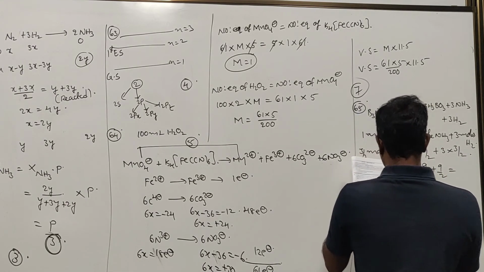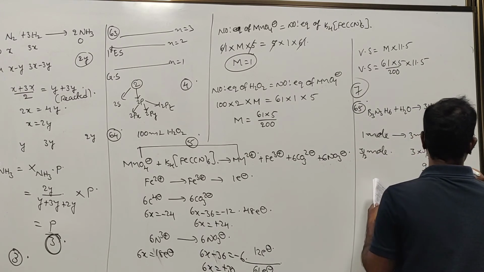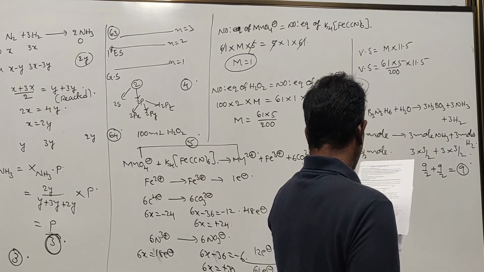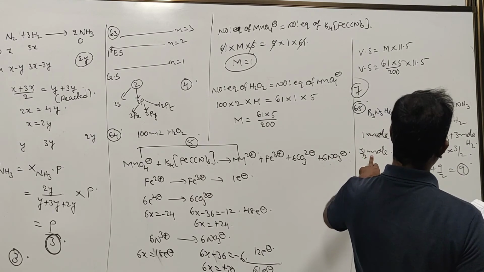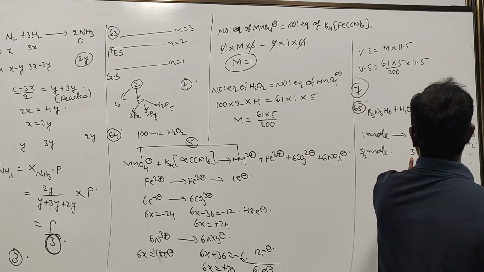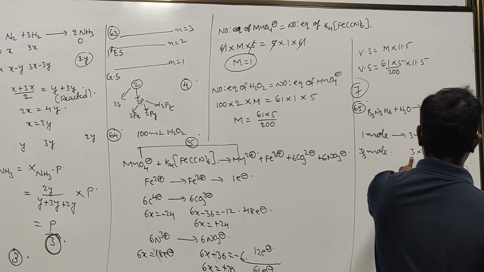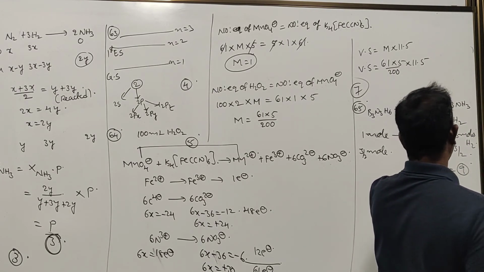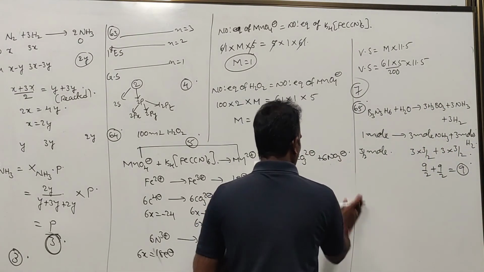So 1 mole will give you 3 moles of each gas, therefore 1.5 moles will give you 1.5 into 3, that is 9/2 plus 9/2. Yes, that's right, the answer is 9.